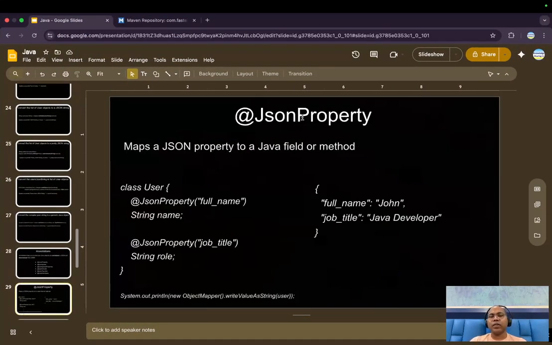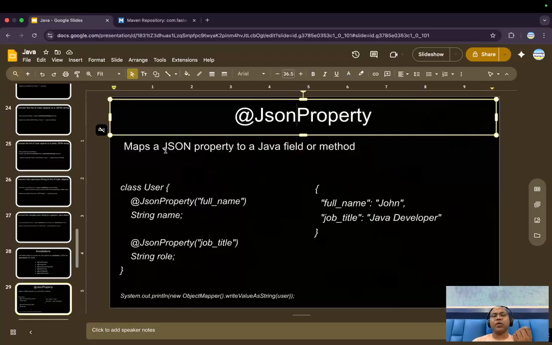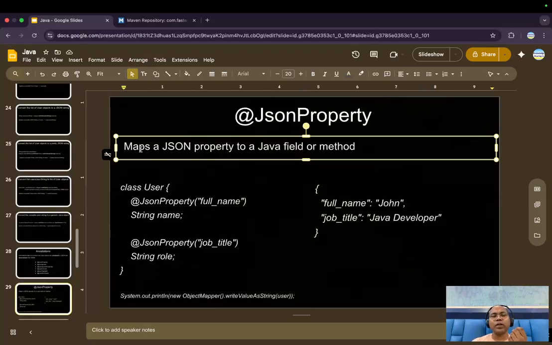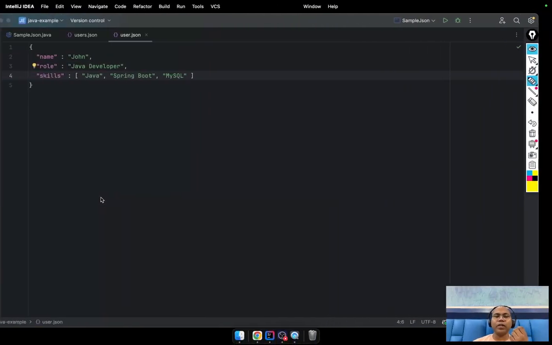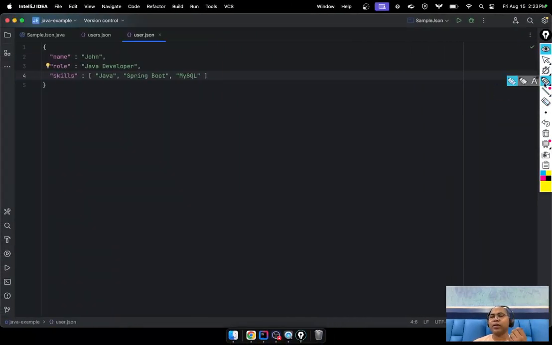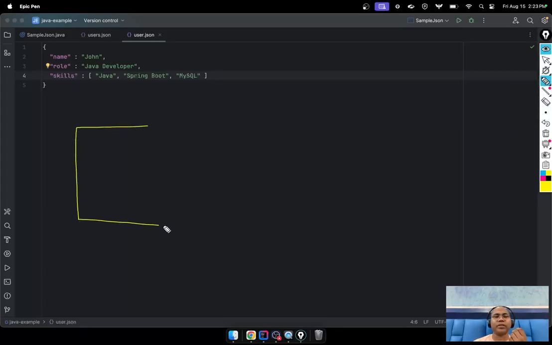Let's talk about JsonProperty. Whenever you mention JsonProperty, that means you are trying to map a JSON property with a Java field. Okay, so understand, whenever you are defining any Java object, like in our case, you can define the User class, right? User class. User has a name, a role, and skills. These are the fields.